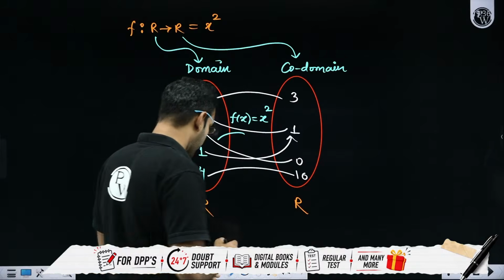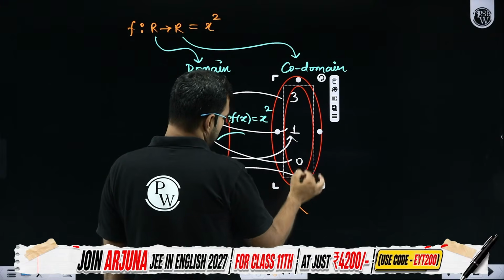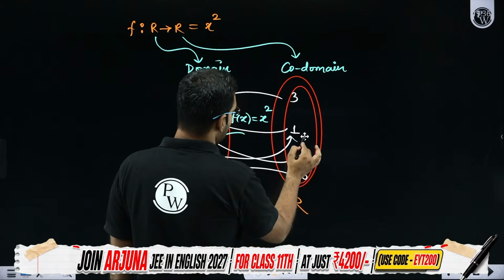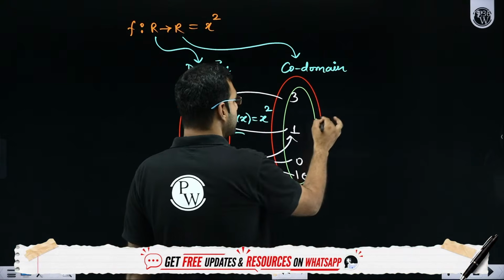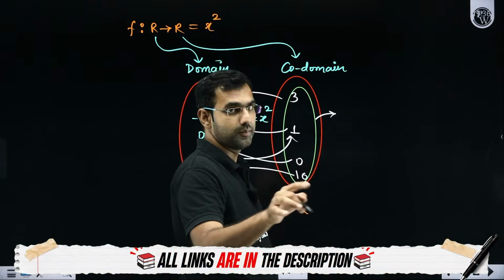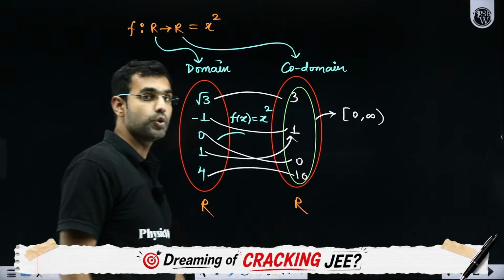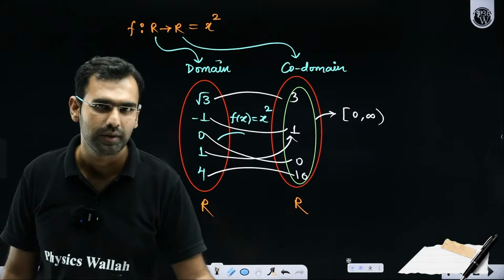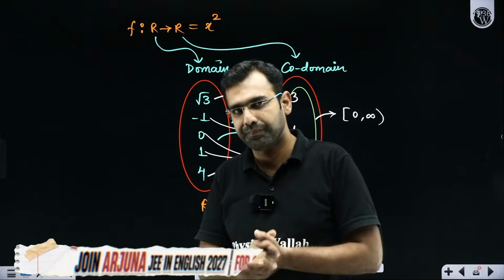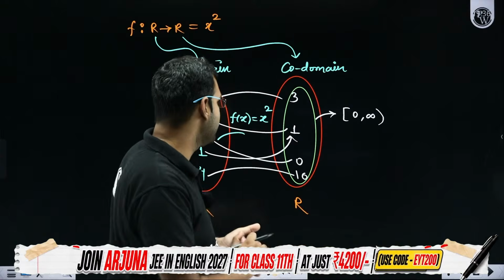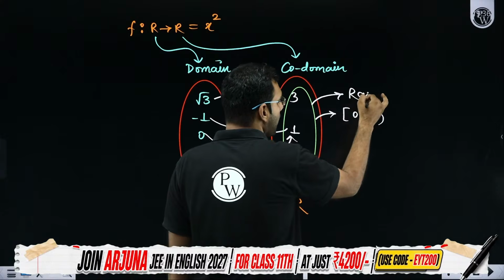When numbers are squared, the set of squares you get is going to be only non-negative numbers, which means this set here is the set of all the numbers from 0 to infinity including 0, because when you square a number it is always non-negative, which means either 0 or greater than 0. So this set 0 to infinity is called the range.